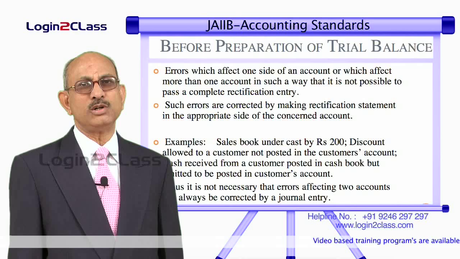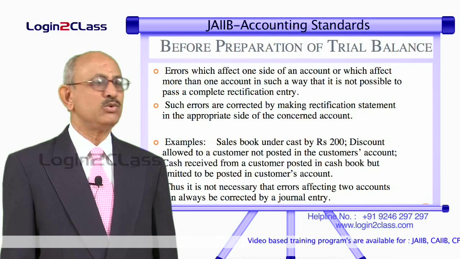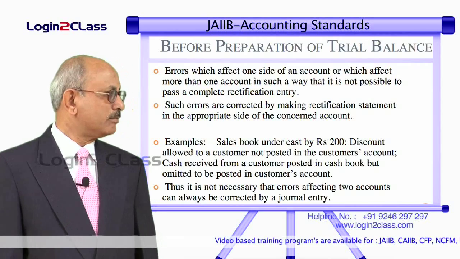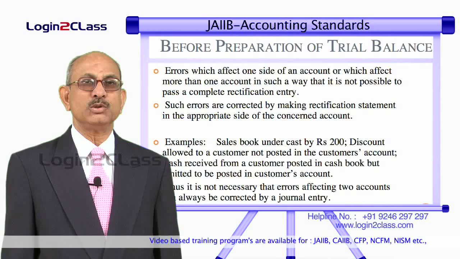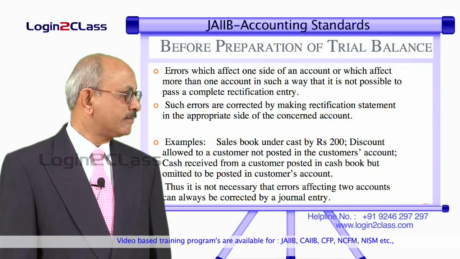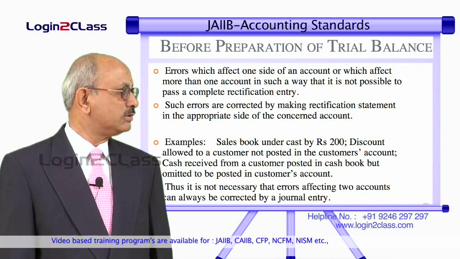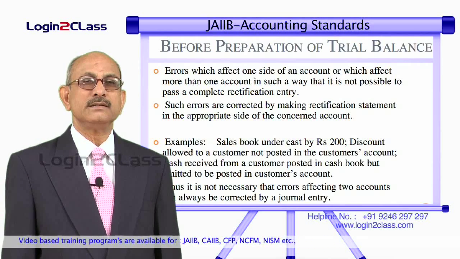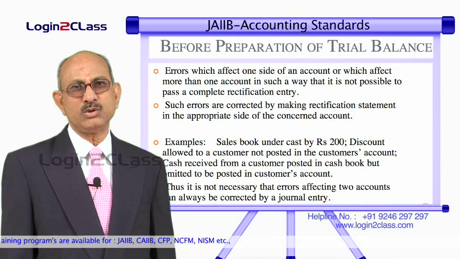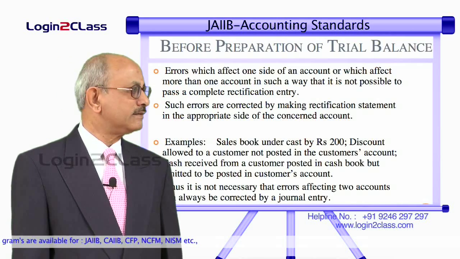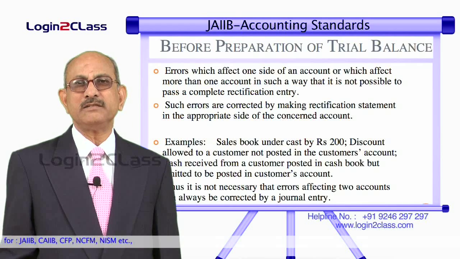So you cannot pass a full rectification entry because you have to increase the credit side by 200 rupees. So this is done by posting it in the sales book by 200 rupees. In this case what you have to do is, you have to show it as undercasting of sales book by 200 rupees and credit that 200 rupees on the credit side of the book. So such entries cannot be passed by means of a full journal entry.